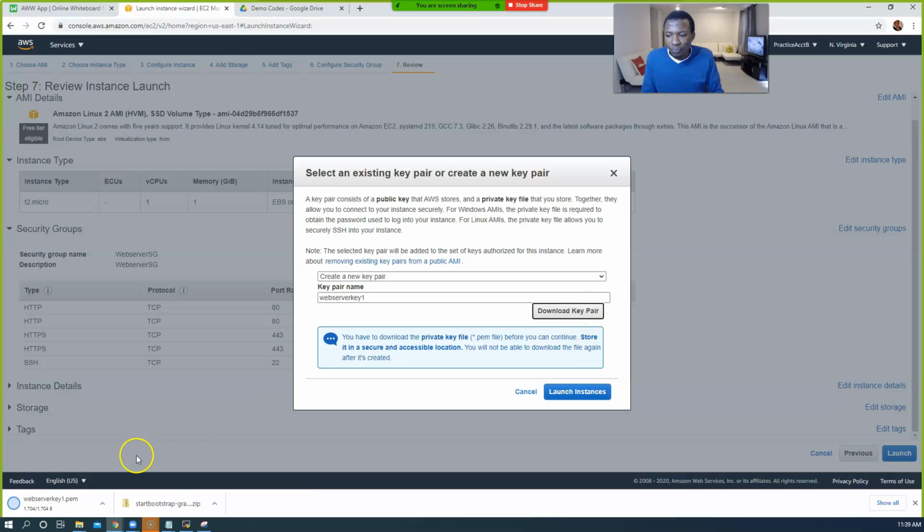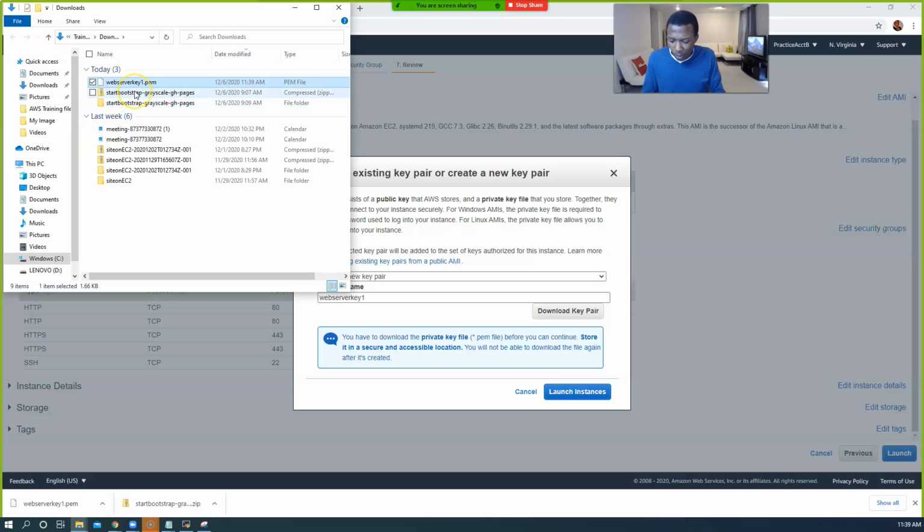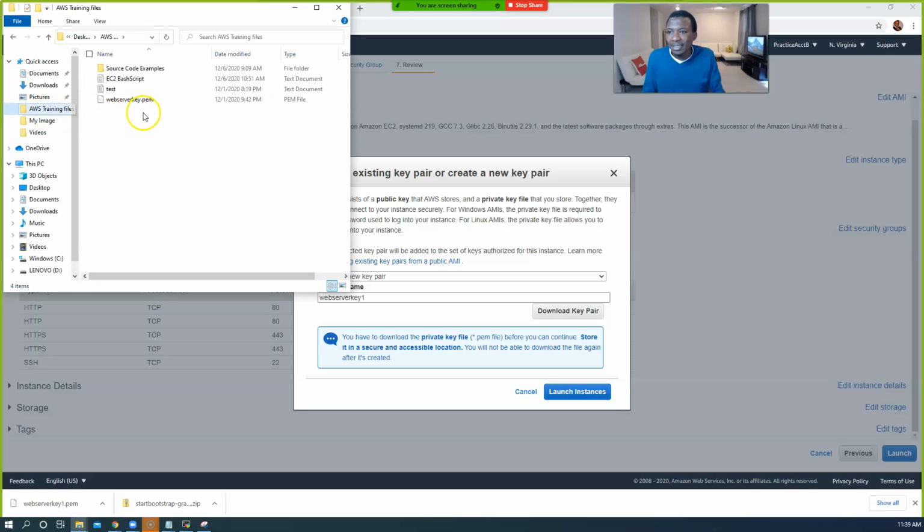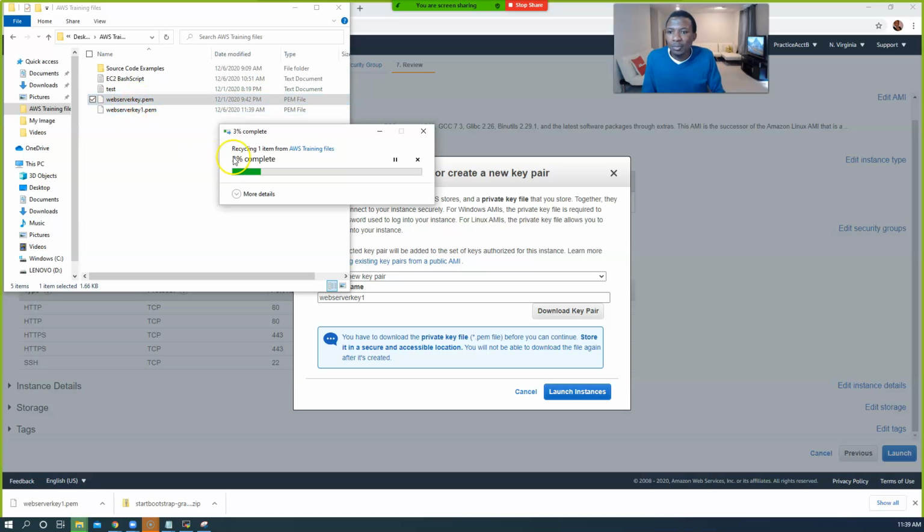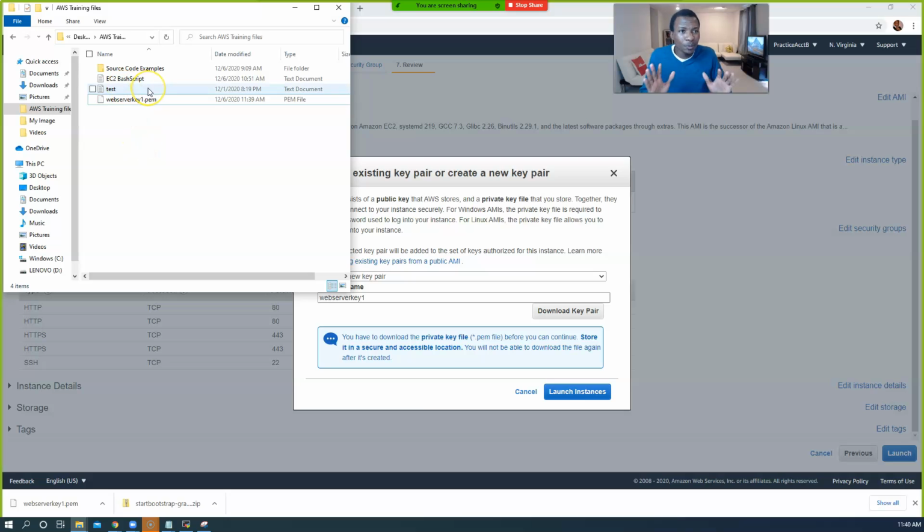Once you click on download, make sure you know where it's downloaded to, guys. Very important. Just to keep things very organized, I'm going to go to the folder where it is downloaded, and put it in the folder for our class. Now I have the old key here. Let me paste it here. I can delete the one from before. I don't need it anymore. Remember, you should have a folder on your desktop where you put your files for this class that I give you. So now we have this new key in there, so that's fine.